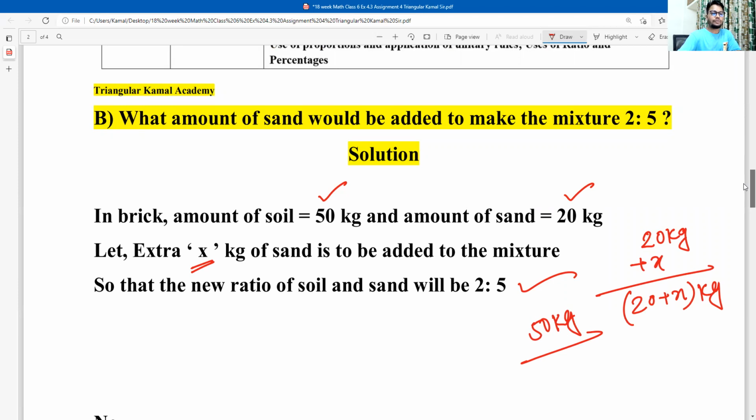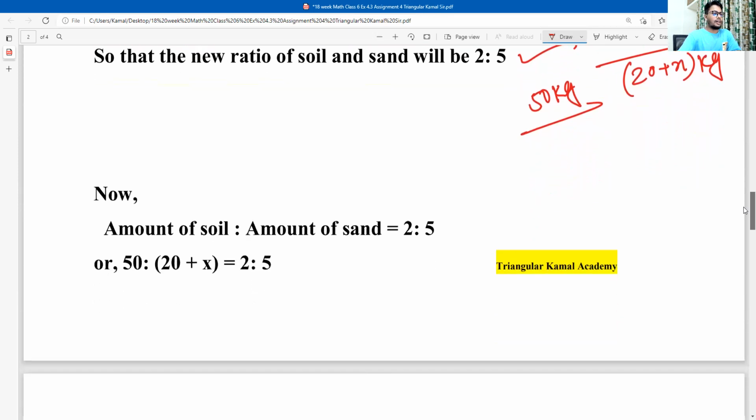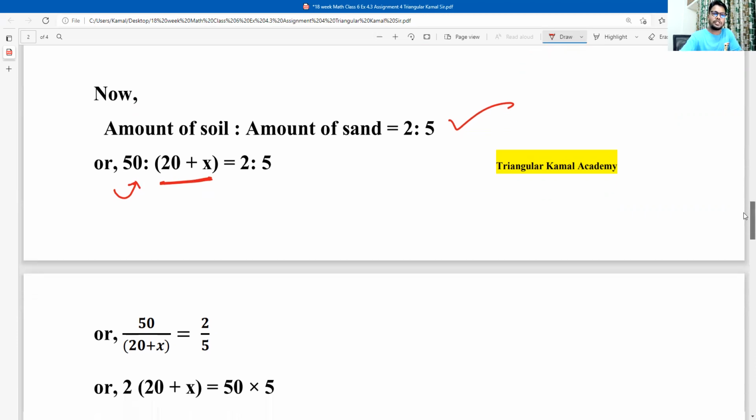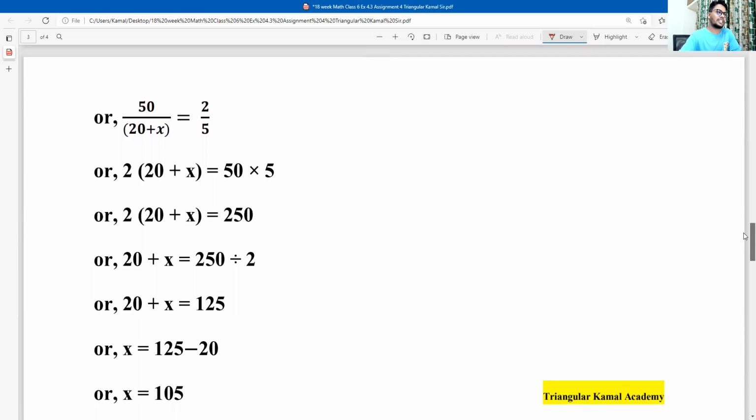Okay, now here you can see the amount of soil and the amount of sand. The new ratio is 2:5, and here the soil is remaining unchanged, but the new amount of the sand is 20 plus x. Everyone, my request to all of you, please give more concentration here. Do not just take a screenshot. Please try to understand. This is a very important calculation.